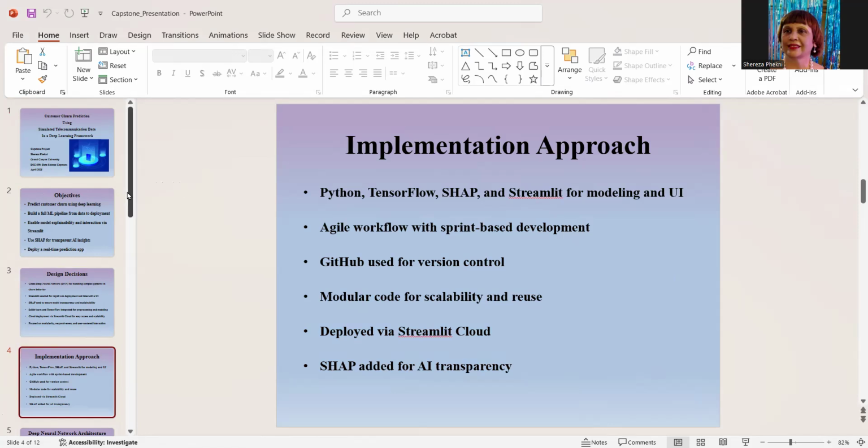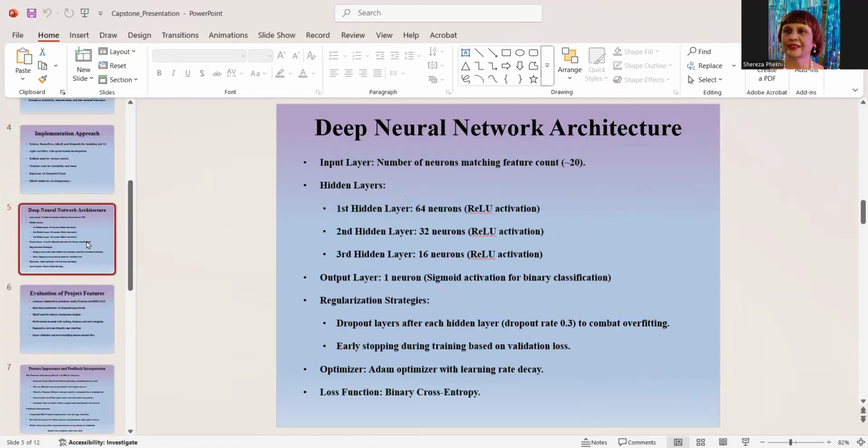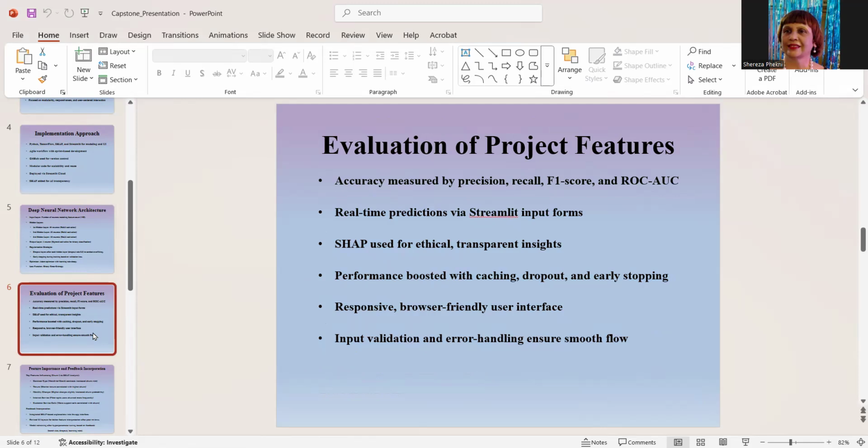Now, the next slide here is the deep neural network architecture. This is from my professor's feedback. I added some extra slides, and in this one I designed the deep neural network architecture tailored to capture complex churn behavior. On this slide, I have the input layer, the hidden layers, and the output layer. I also have the regularization strategies, optimizer, and loss function.